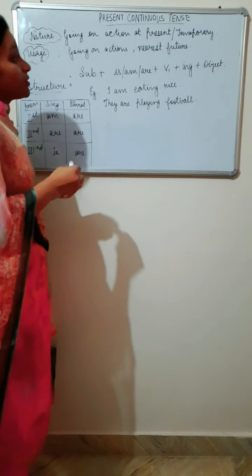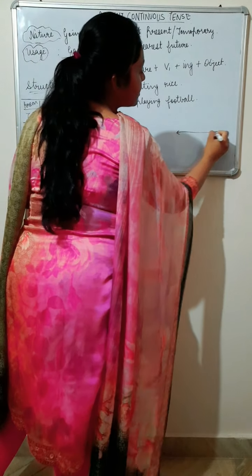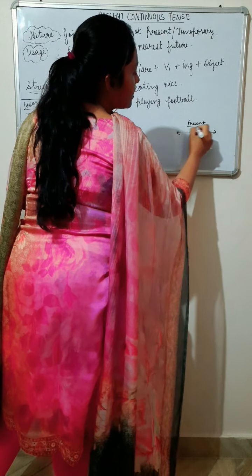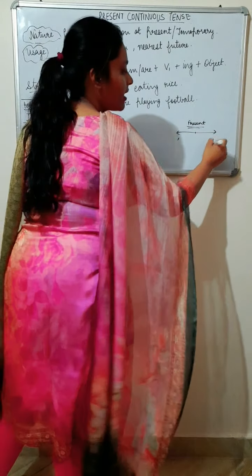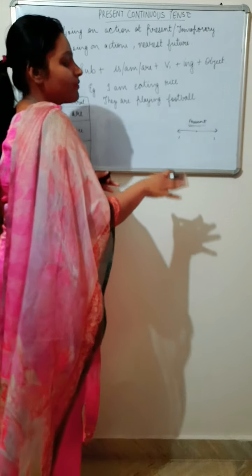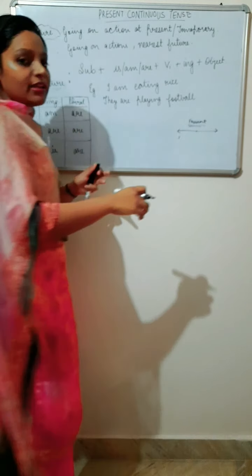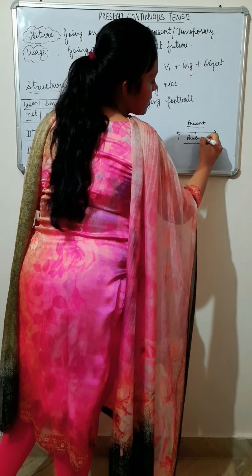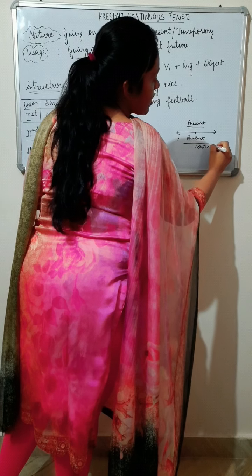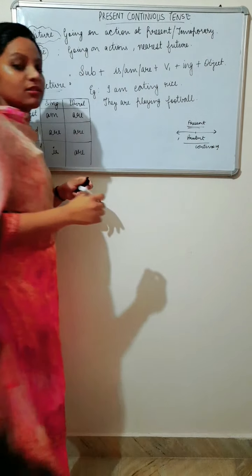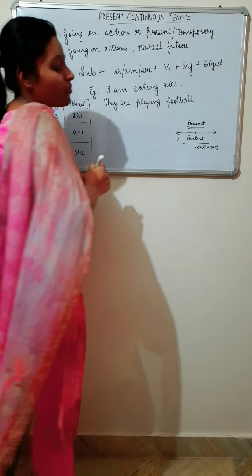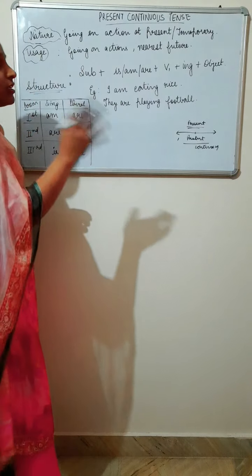So let us start. Present continuous tense is a continuous tense. I have already told you that it is a tense which starts in present and ends in present, which is continuing. It does not specify the end. It is only happening in present. It starts in present and is still going on in present. I hope you remember the timeline I have taught in that video.